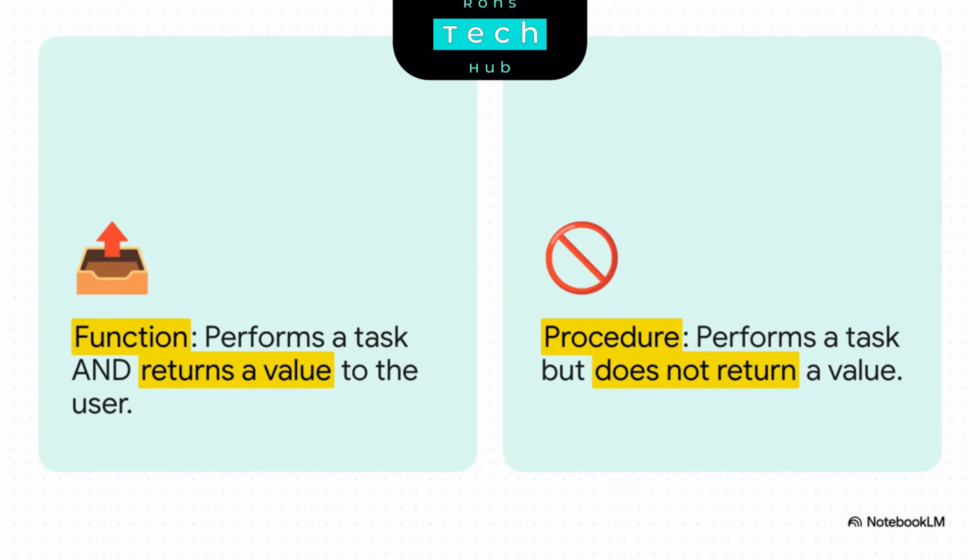Okay, here's a quick but really important distinction. You'll hear these 2 words. A function does a task and then returns a value back to you. It gives you something back. Think of asking a calculator, what's 2 plus 2? And it gives you back the number 4. A procedure, on the other hand, just does something, like printing a message on the screen, without giving anything back. The whole key difference is that return value.